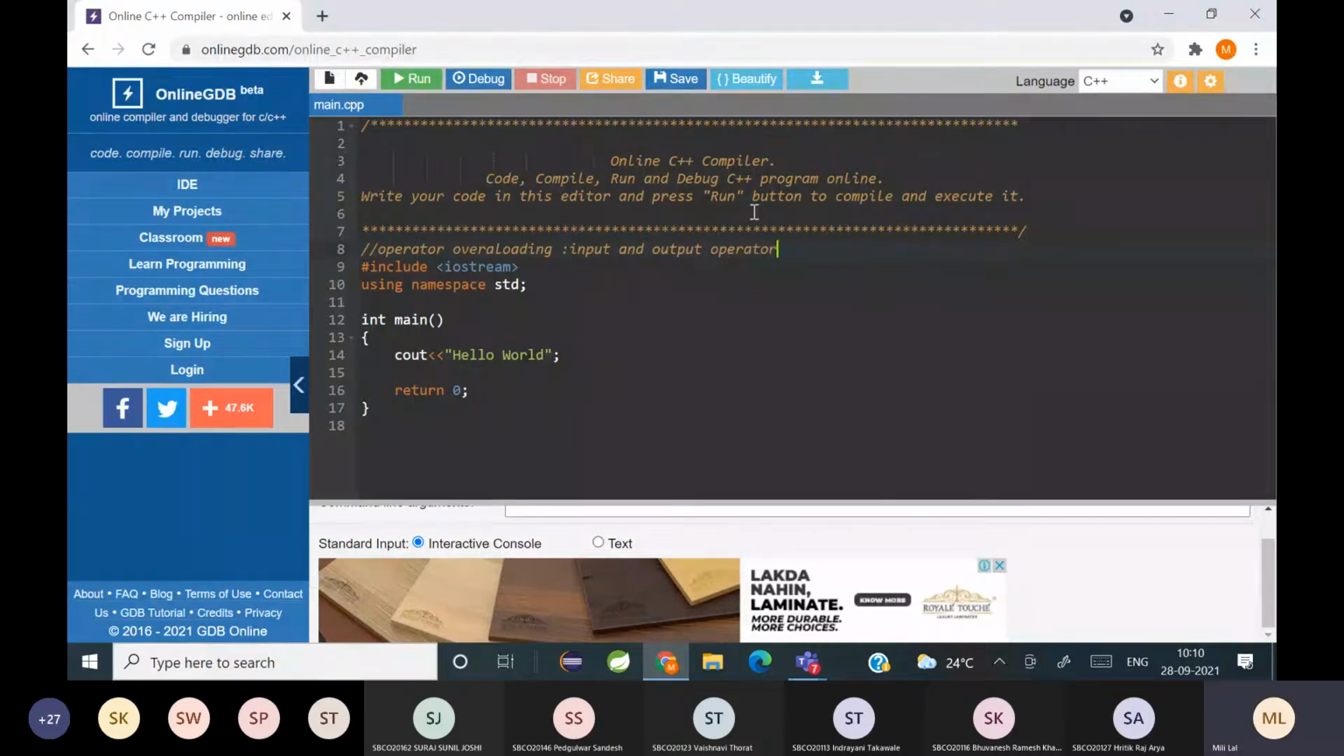So we are going to learn today operator overloading for input output operators, which is, as you all know, the insertion and extraction operator. Okay, so we are going to do operator overloading here. Now, can somebody tell me what is the purpose, or what do you mean by operator overloading?